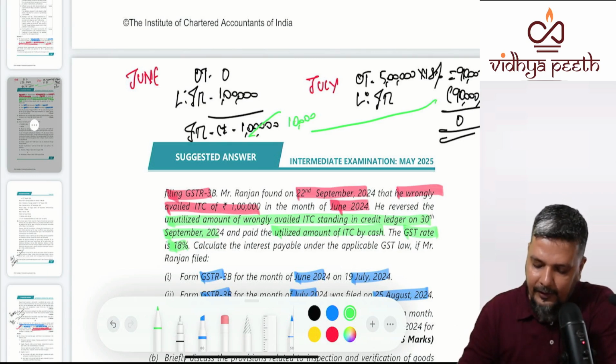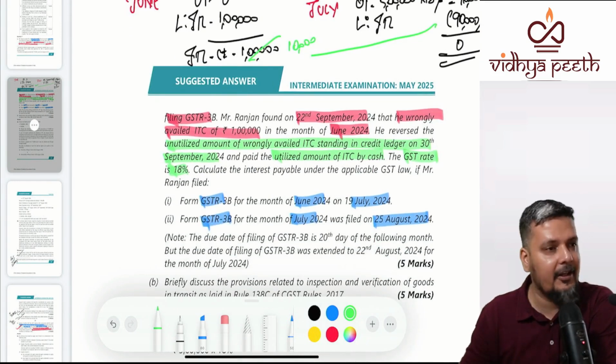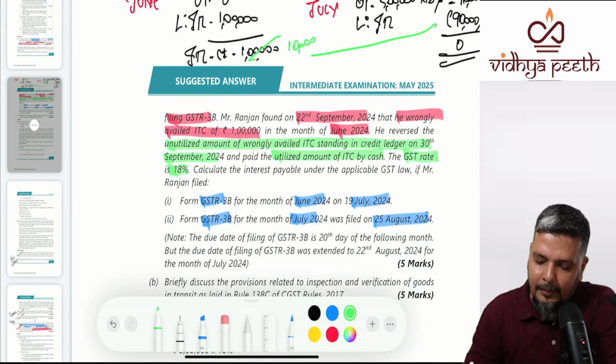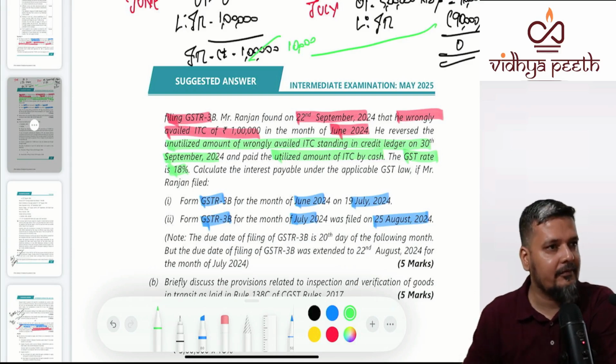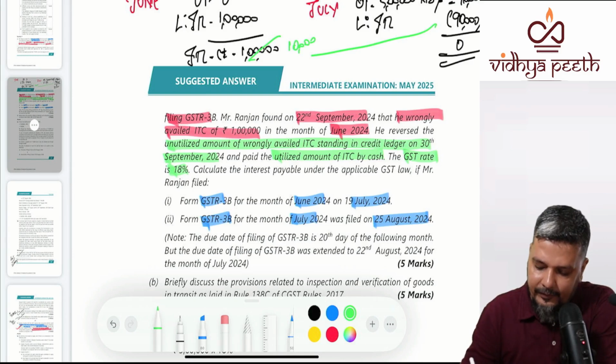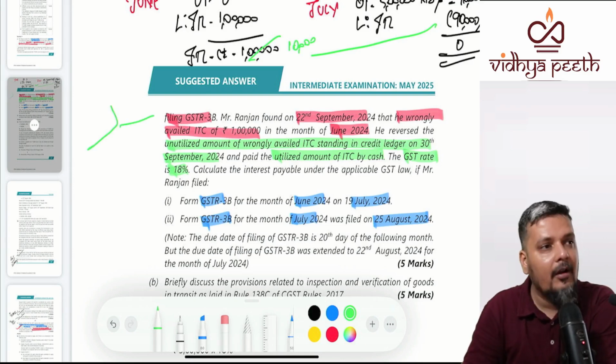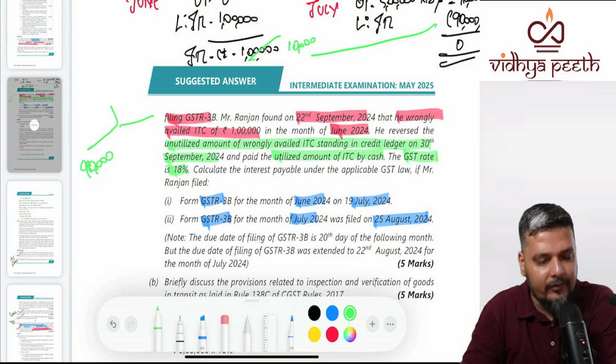Now he reversed this on 30th September. He paid it. Now please understand, you have taken this entire 1 lakh ITC wrong. But out of this 1 lakh ITC, 90,000 was used, 10,000 was never used.